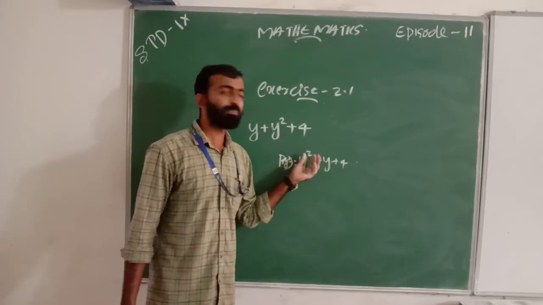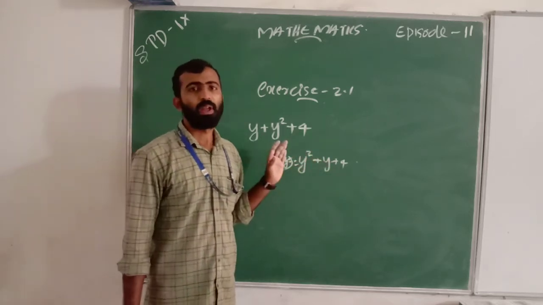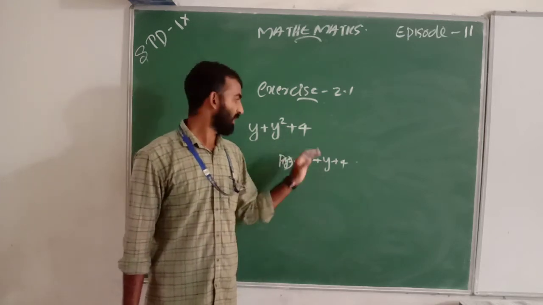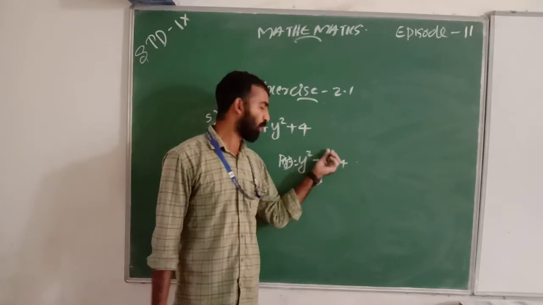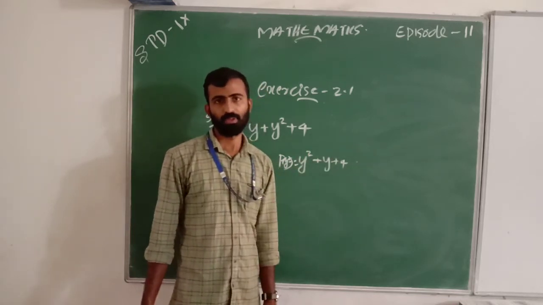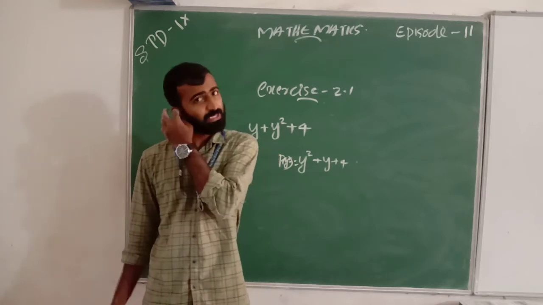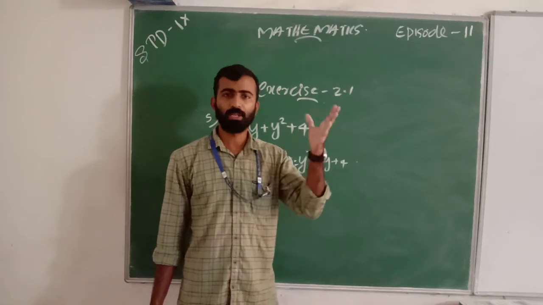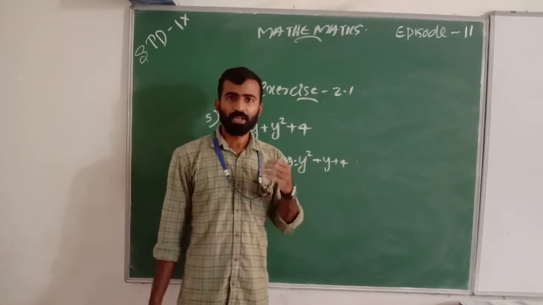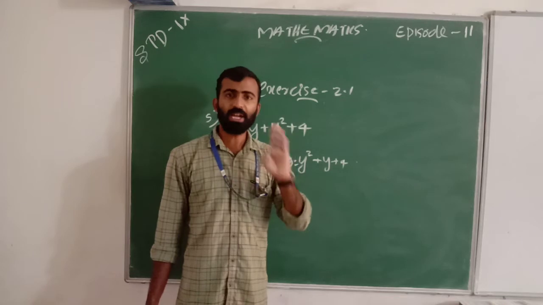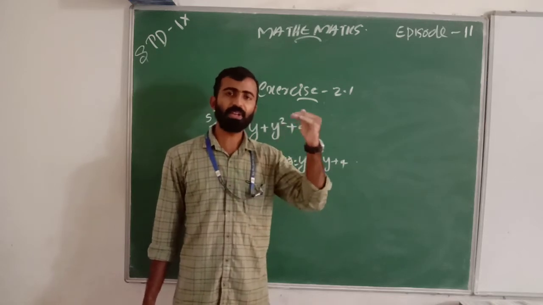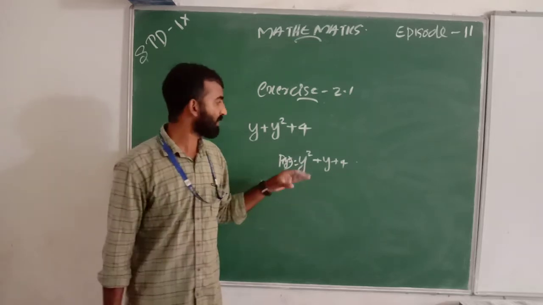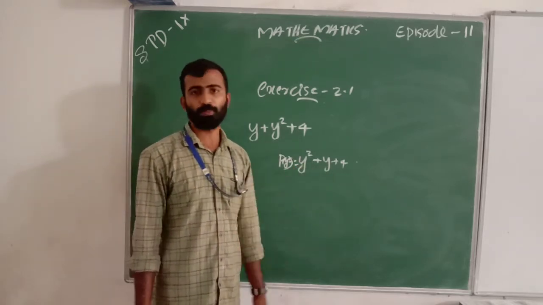We arrange the exponents in ascending or descending order. Here 2, 1, 0 is descending order. Ascending order is 1, 2, 3. If we have 10, then descending is 10, 9, 8, 7. So we write it in descending order of exponent: y square plus y plus 4.